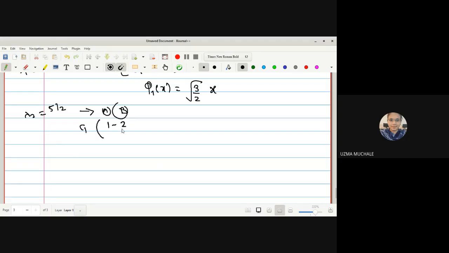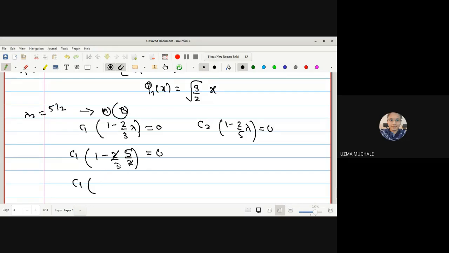C1 into 1 minus 2 by 3 into lambda, and another one is C2 into 1 minus 2 by 5 into lambda equal to 0. C1 into 1 minus 2 by 3, the value of lambda being 5 by 2, is equal to 0. Okay, so here we get 3 minus 5, that is nothing but minus 2 by 3.